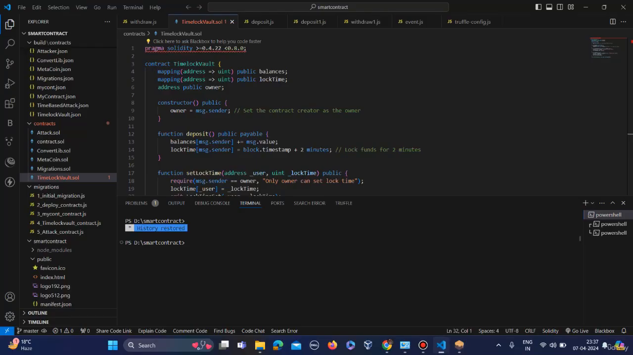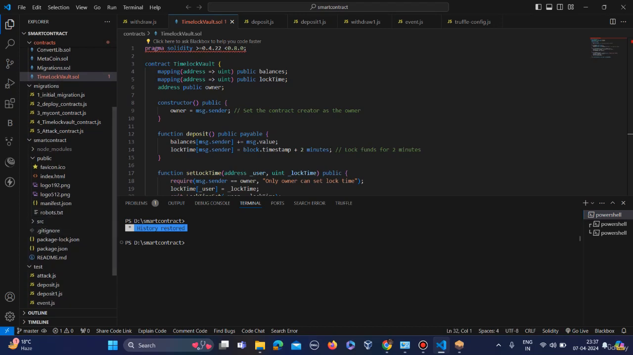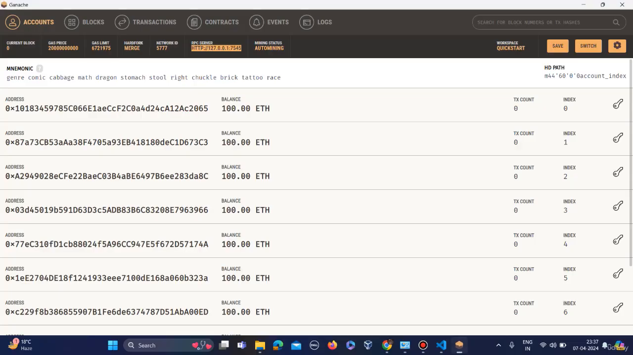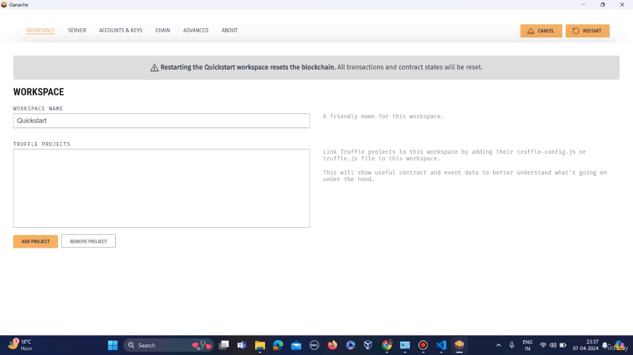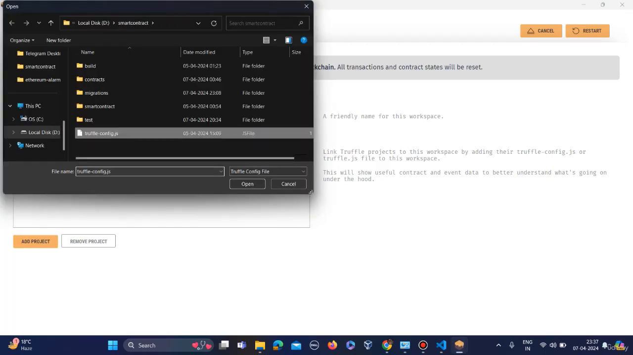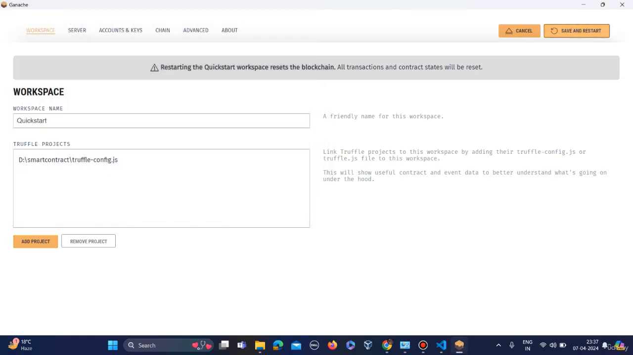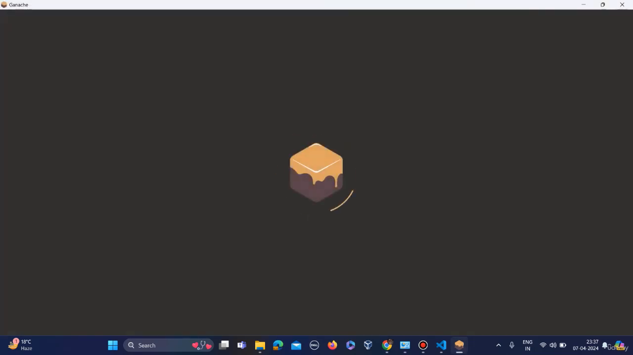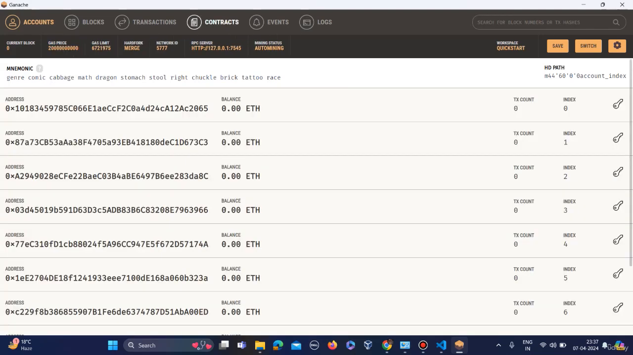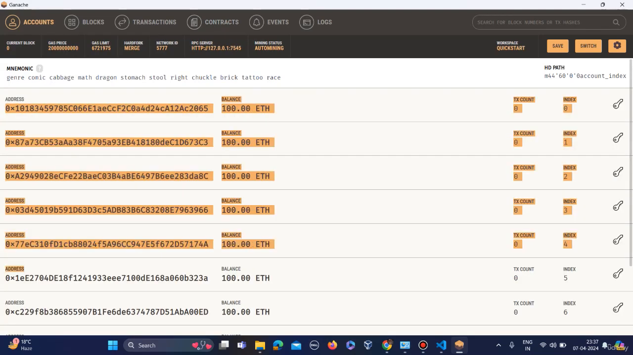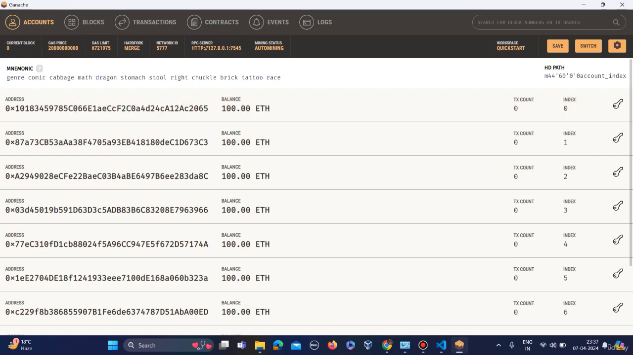So let's try to connect our Ganache with our smart contracts. How to connect it? Just go to settings, add project, then truffleconfig.js, and save and restart. So we get many test accounts with this much balance, 100 ether each. And we have this block number, gas price, gas limit, etc.